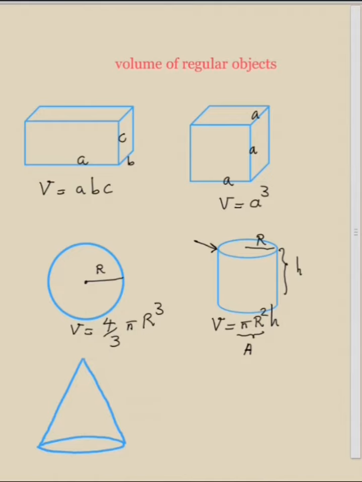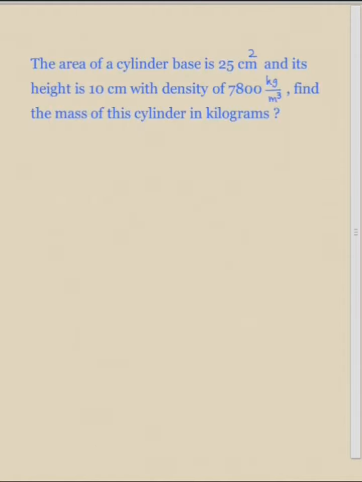Okay, for a cone, if the radius of the cone is r and its height is h, its volume is 1/3 of pi r to the 2 times h. And we know that again pi r squared is the area of the base. So you can use these equations and you can solve more questions about density. Now let's go through a question.